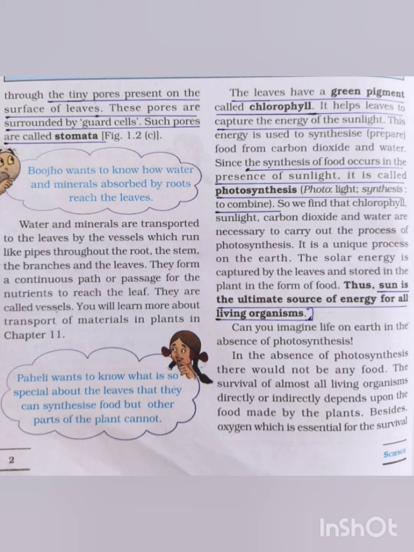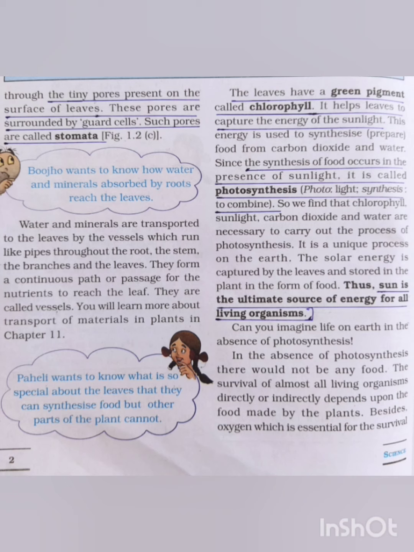Okay, here we can see the word photosynthesis means, photo means light and synthesis means putting together. So, chlorophyll pigment is an essential factor for the process of photosynthesis. Okay children, all of you remember the synthesis of food occurs in the presence of sunlight. It is called photosynthesis. Photo means light and synthesis means putting together or to combine. Okay, that is known as photosynthesis.